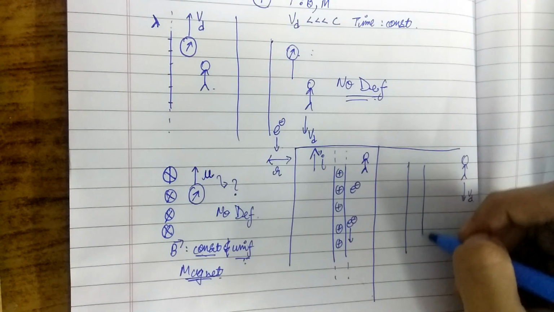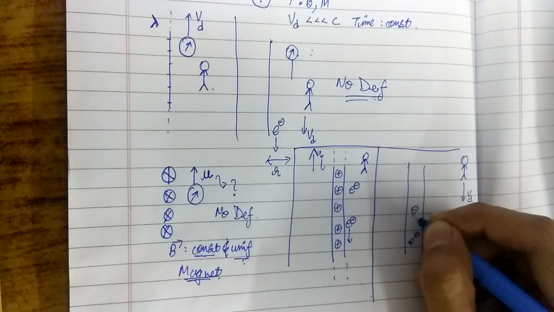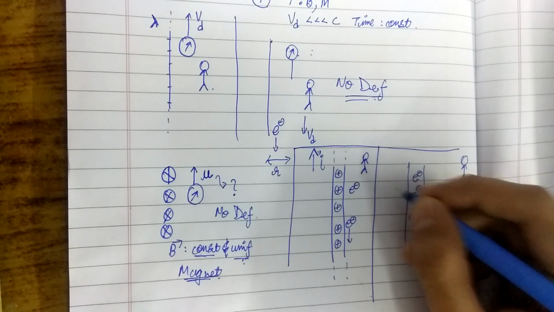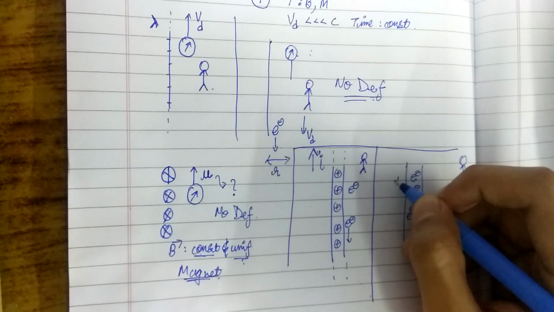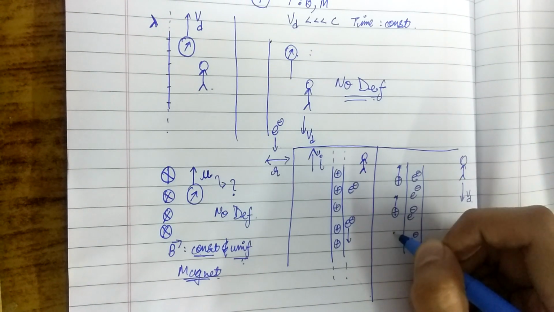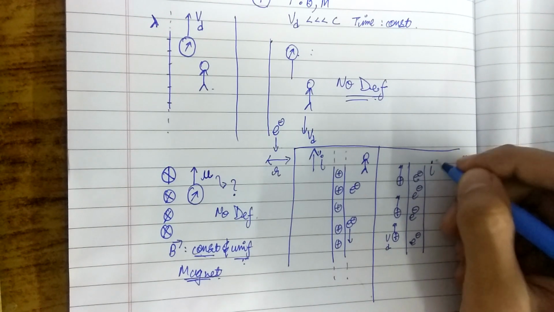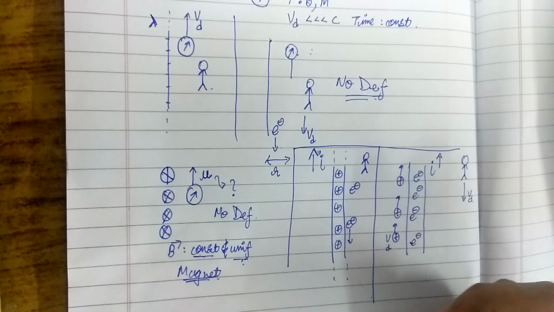what I see is that the electrons are still, the electrons aren't moving. But what about the protons? They're not going to remain still here. In this case, the protons would be the ones moving with drift velocity Vd, and this would constitute exactly the same amount of current as in this case.